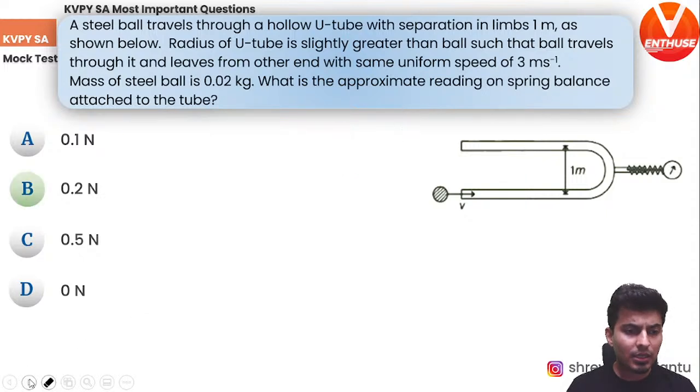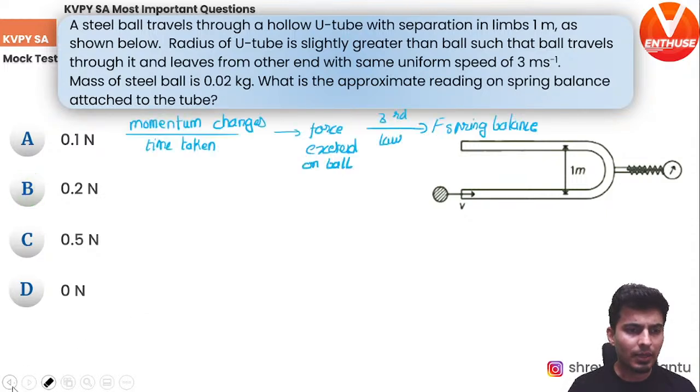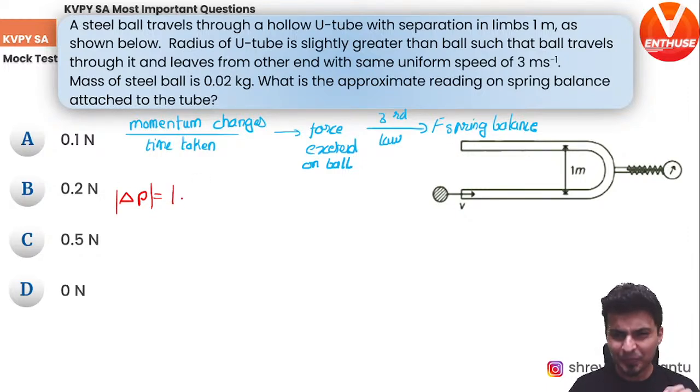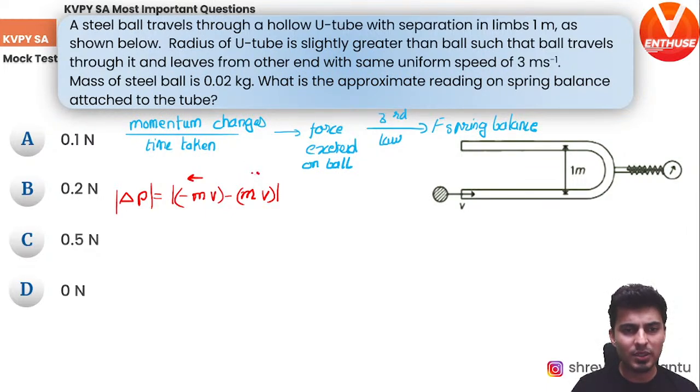How much does the moment... Oops. Bad. Okay. I think I by mistake showed the answer. Ignore that. Okay. How much do you think the momentum changes by? So let's calculate the numerator separately and denominator separately. So the magnitude, I'm just interested in the magnitude, final minus initial. So final momentum is minus mv, minus initial momentum is plus mv, right? So I hope you understand why I have written minus mv, because it was moving in the left direction. This was moving in the right direction, which is positive.